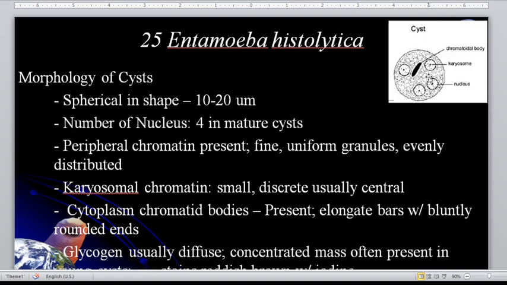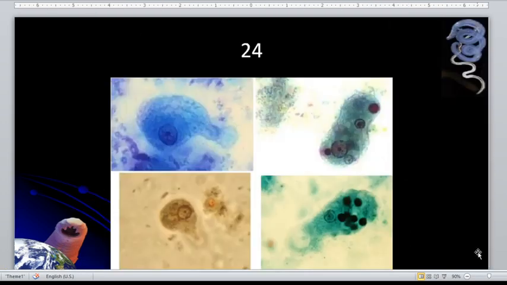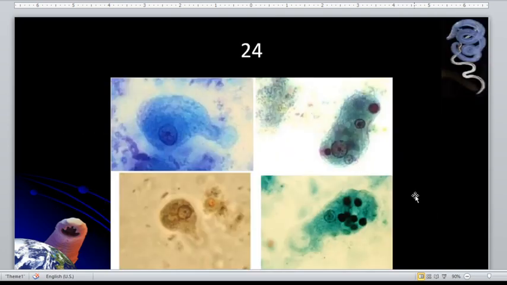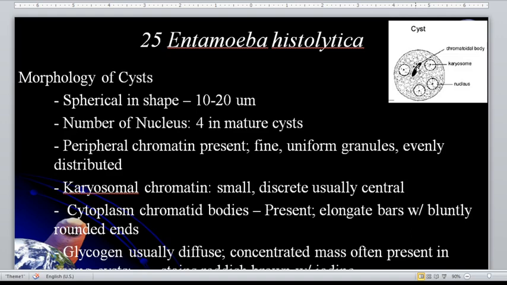So the cyst, that is the infective stage, but the non-feeding stage. Okay, so the number of the nucleus, 4 in mature cyst. The peripheral chromatin present is fine. Same with the trophozoite, central karyosome, located in the center of the nucleus. They have chromatoid bodies. Unlike for the trophozoite stage, they do not have the chromatoid bodies. But for the cyst stage, they have the chromatoidal bodies.